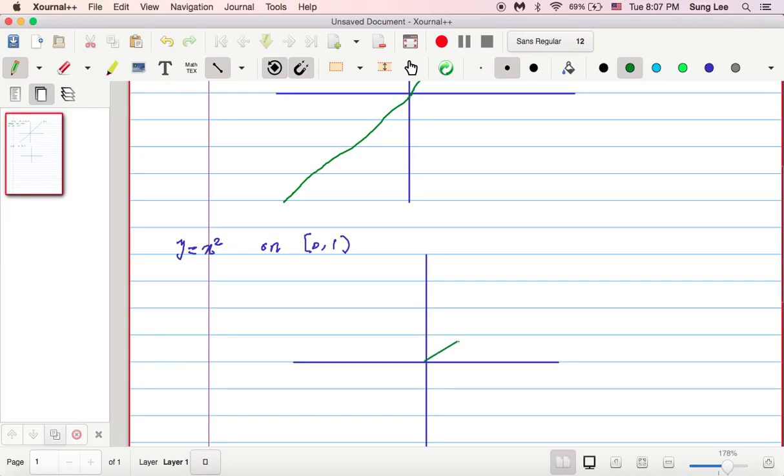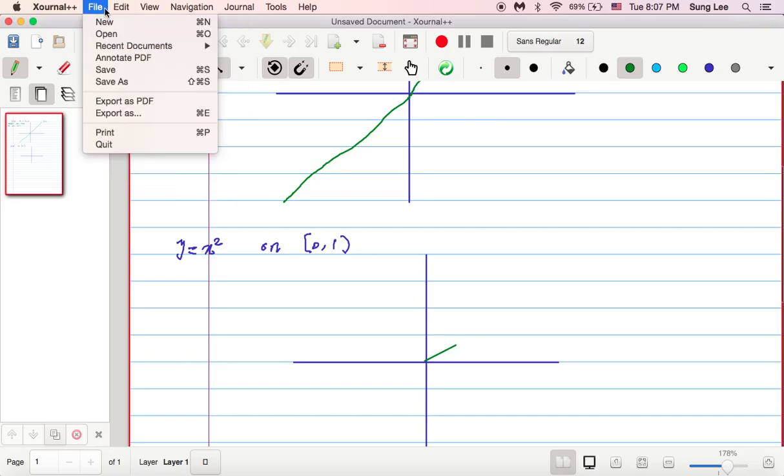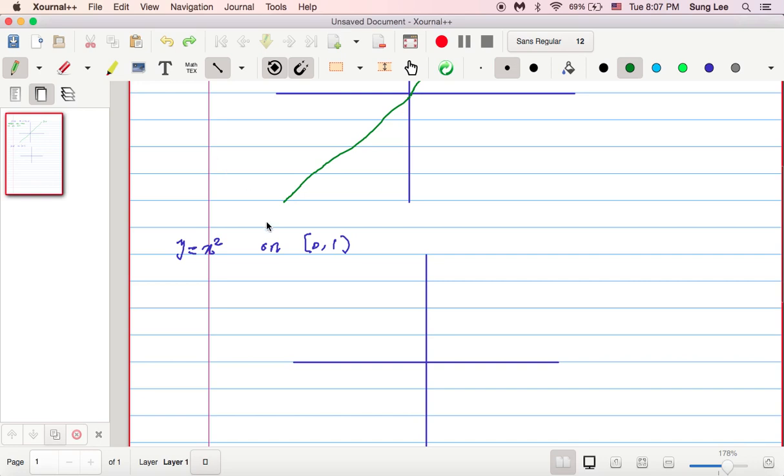So the graph goes like that, and here this is the origin, 0. The 0 is included, but at 1 it's not, so I'm going to put a circle there.